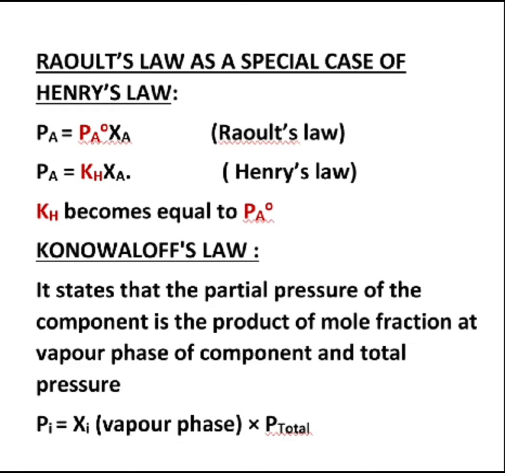It states that the partial pressure of a component is the product of the mole fraction of that component within the vapor phase and the total pressure within the solution. Okay, so if you want to find out the partial pressure of any component, say i, then Pi is equal to Xi, that is the mole fraction of that component in the vapor phase, multiplied by the total pressure of the solution.